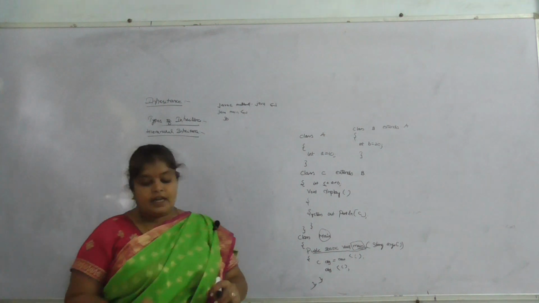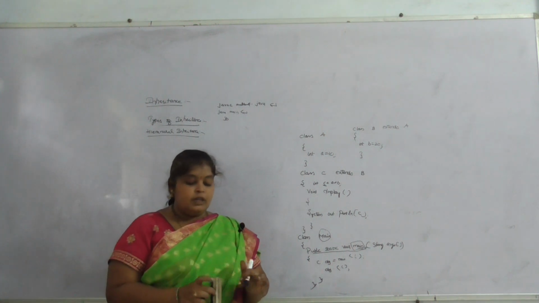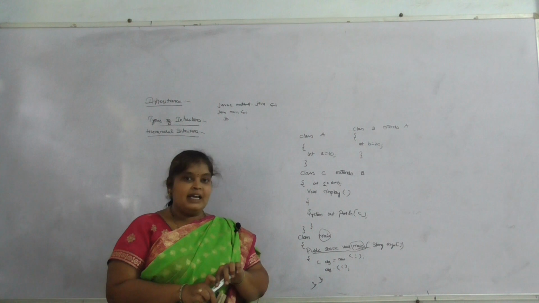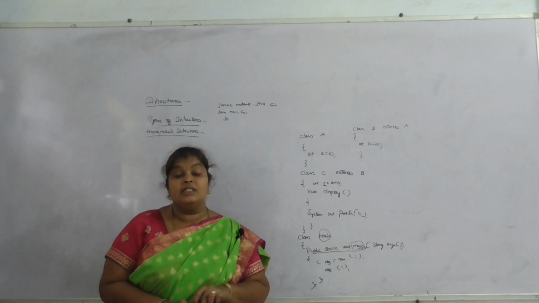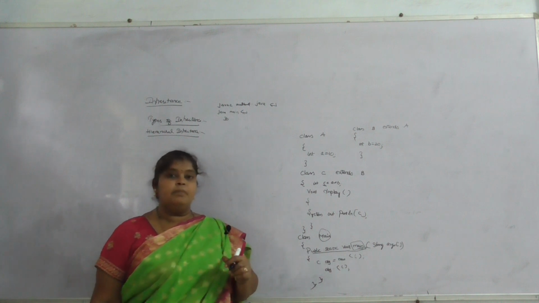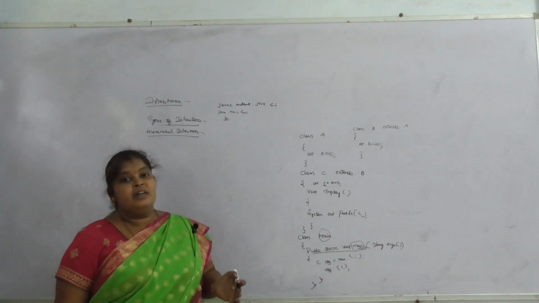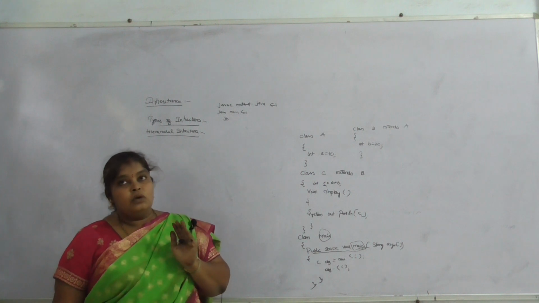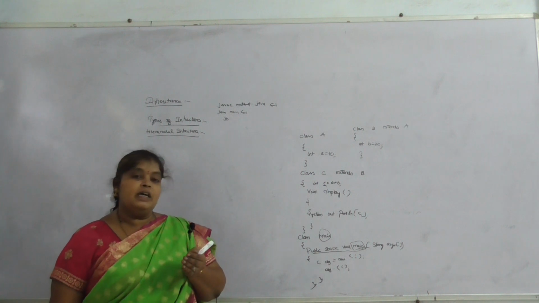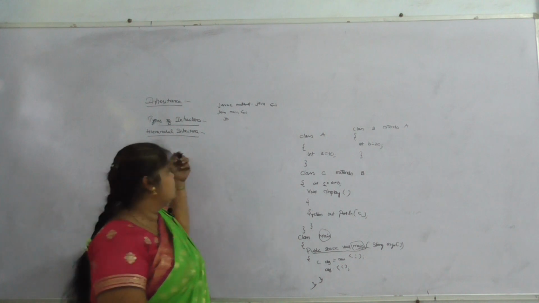So hierarchical inheritance means only one superclass is there. From that superclass, so many derived classes can be written. That means from one superclass, more than one subclass can be written.